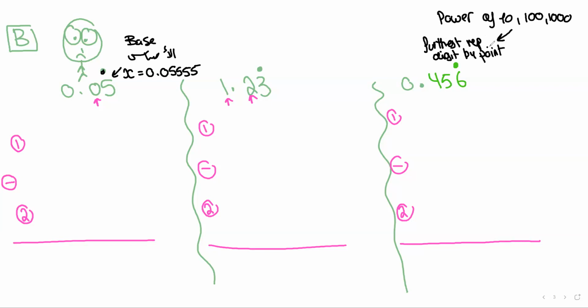Why do I multiply by 10, 100, 1000? To see which is the last repeated digit. I have to get the last digit repeated before the decimal point.